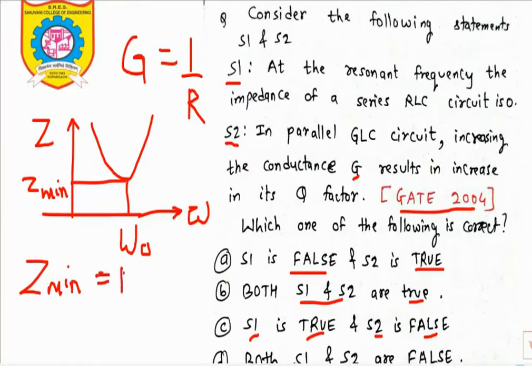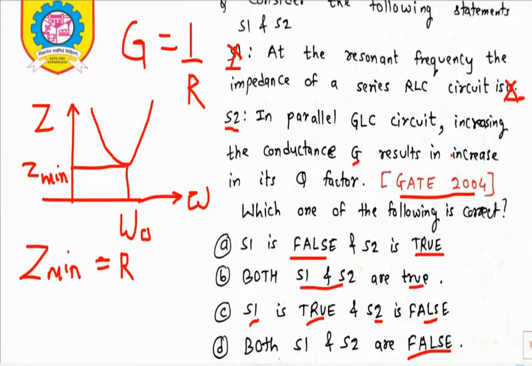The impedance is purely resistive in nature, and it is minimum at resonant frequency, and its value is R. So statement 1 is wrong, because they mentioned that the impedance of the series RLC circuit is 0. No, it is not 0, it is R. So we are left with option A or option D.